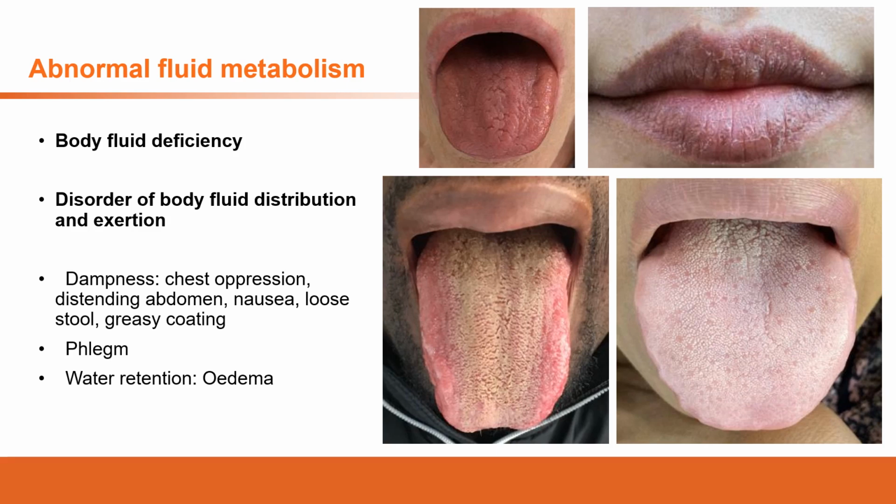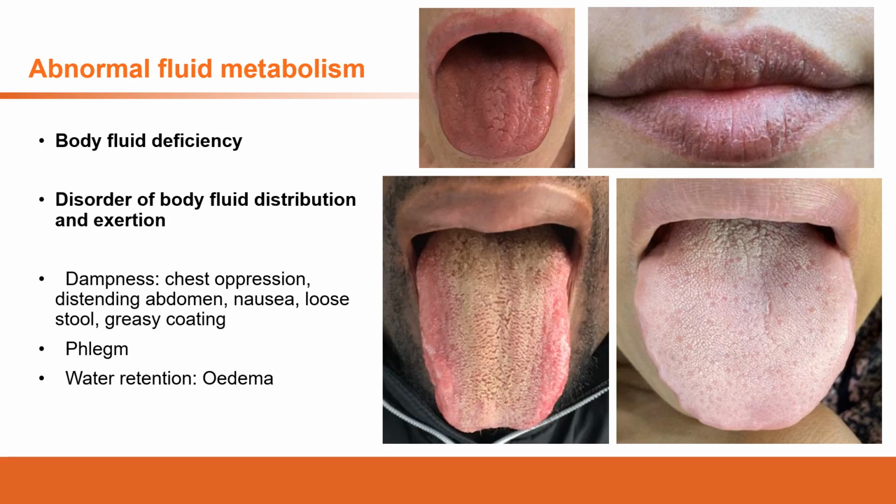So the most common symptom is the dryness. The dryness can be on the skin, and also can be in the organs. If in organs, we can have different symptoms, many reflected in the dysfunction of the organs. Also, the body fluid deficiency can be reflected in the muscles.